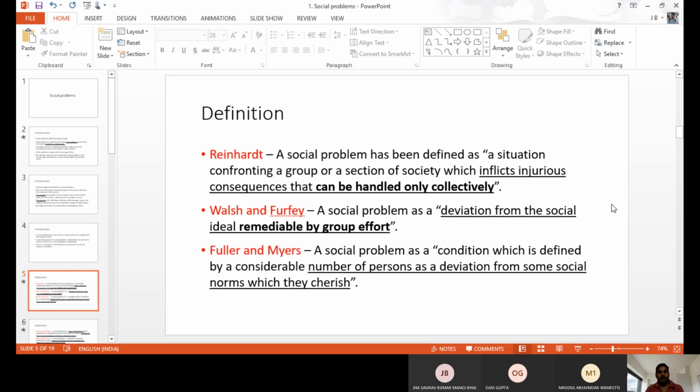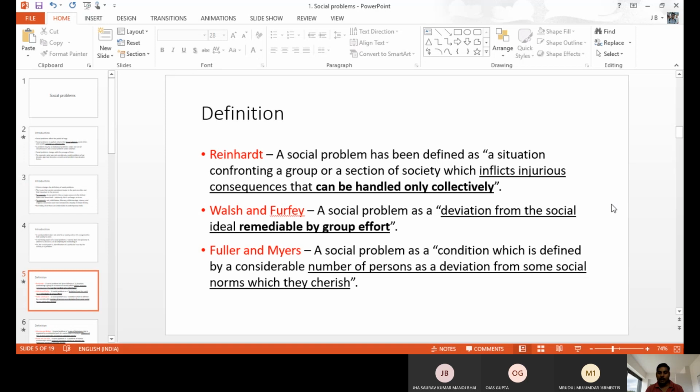So that kind of issue is considered a social problem. Peyer, Walsh and Ferrari said a social problem means deviance from the social ideal. Deviance makes some disturbance among the people, and we can solve it by group effort. Again, it is the same type of definition: only collectively can we solve it, an individual alone is not able to. Fuller and Mayer said a social problem means a number of people are affected, a deviance from the normal situation. That type of issue is considered a social problem.